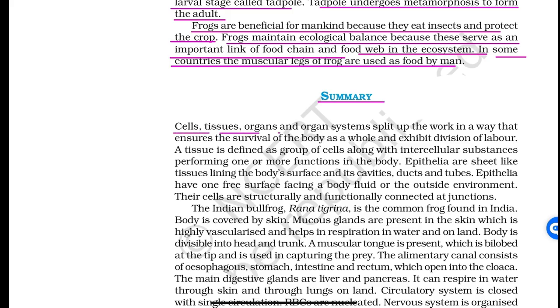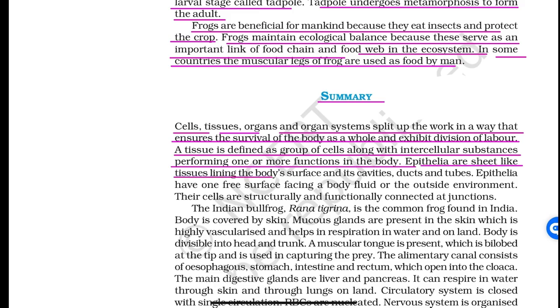Cells, tissues, organs, and organ systems split up in the way that ensures the survival of body as a whole and exhibit division of labor. The tissue is defined as a group of cells along with the intercellular substances performing one or more functions in the body. Epithelia are sheet-like tissues lining the body surface and in cavities, ducts and tubes. Epithelia have one free surface facing a body fluid or outside environment. Their cells are structurally and functionally connected at the junctions.